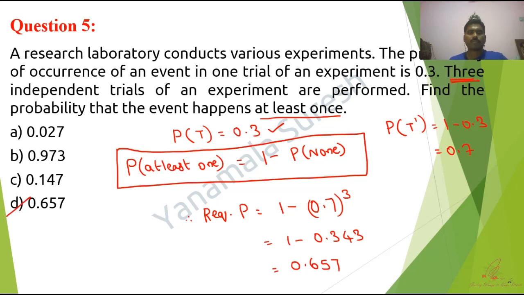Very simple thing, guys. Here you have to remember that the probability of at least once equals 1 minus P of none. Sir, can I go ahead with the procedure, sir? Yes, you can go ahead with the procedure. So the procedure is given like this.